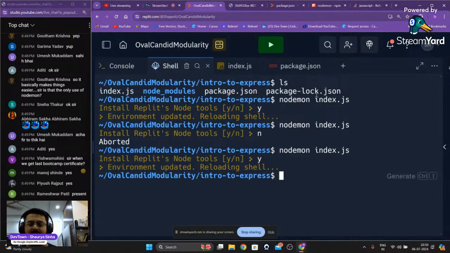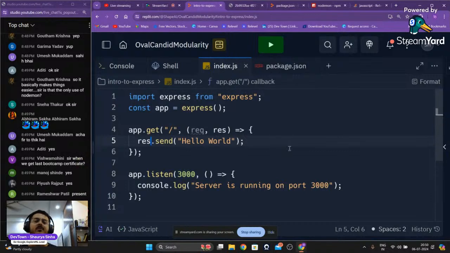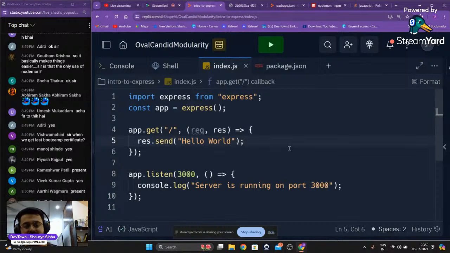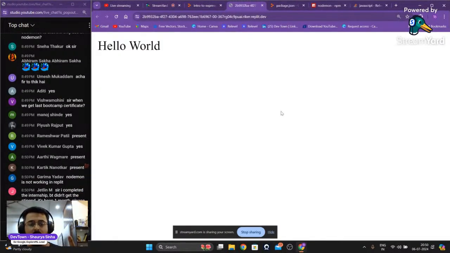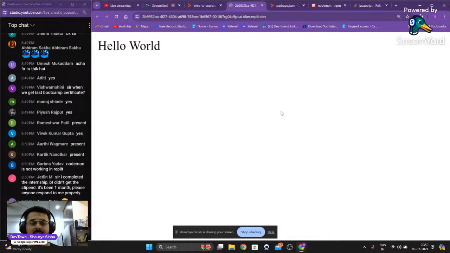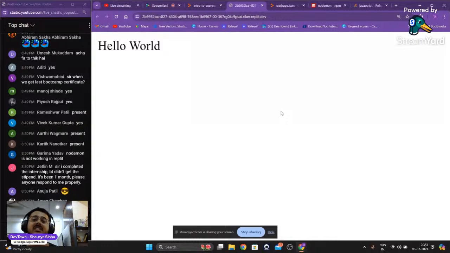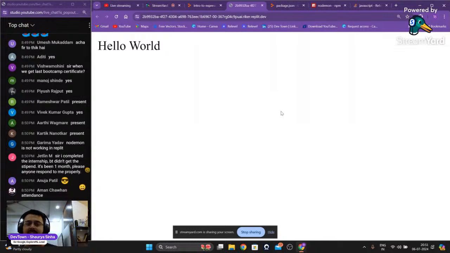Now we'll stop right over here. In tomorrow's class, I'm going to bring for you guys some HTML, CSS, and JavaScript code of a personal portfolio website. I'll bring it for you, so you don't have to worry about that. Instead of sending just hello world on our website, we will be sending the entirety of an HTML, CSS, JavaScript web page. That will be a personal portfolio website as well. You can definitely take that into consideration. Then we're going to look at some other requests as well, such as post requests and others.